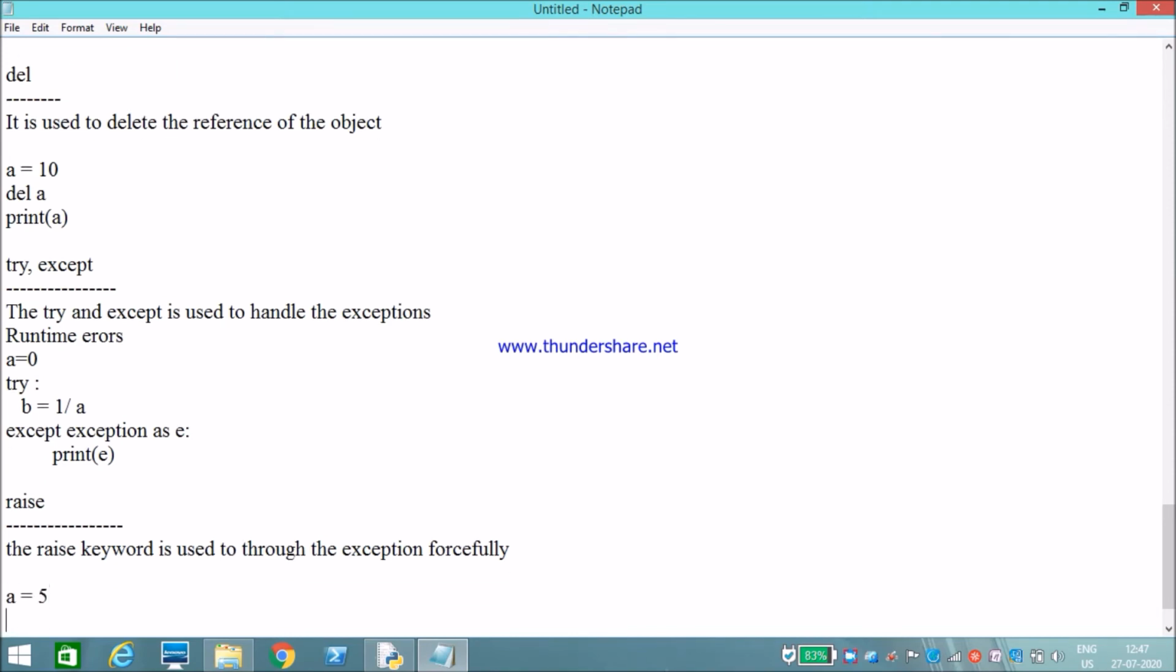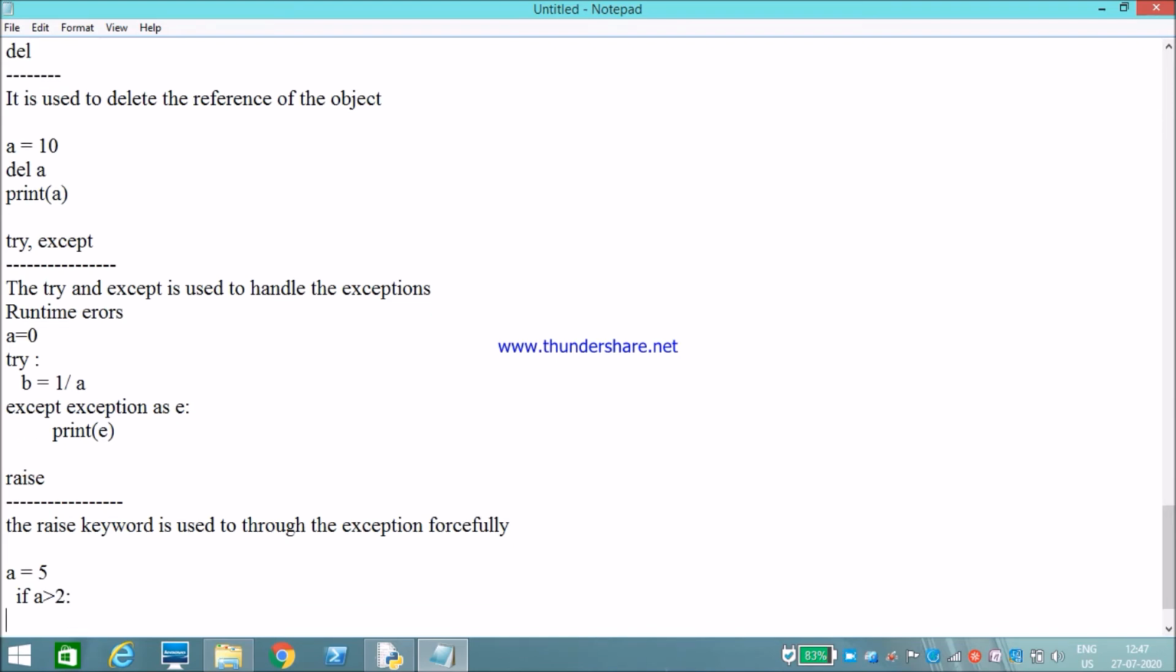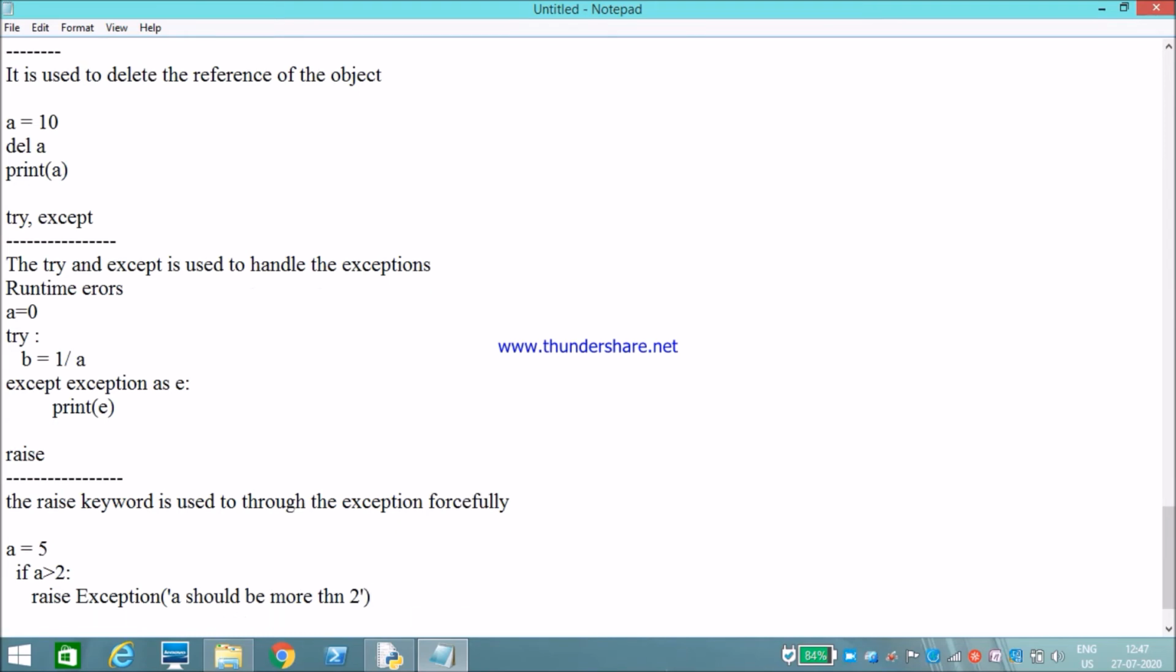So for example, I will show a simple example. A is equals to 5, if a greater than 2, I want to raise an exception. Raise exception, a should not be more than 2. Okay, like this we can throw an exception forcefully. So while coming to exceptions, we have seen four keywords: try, except, raise and assert.